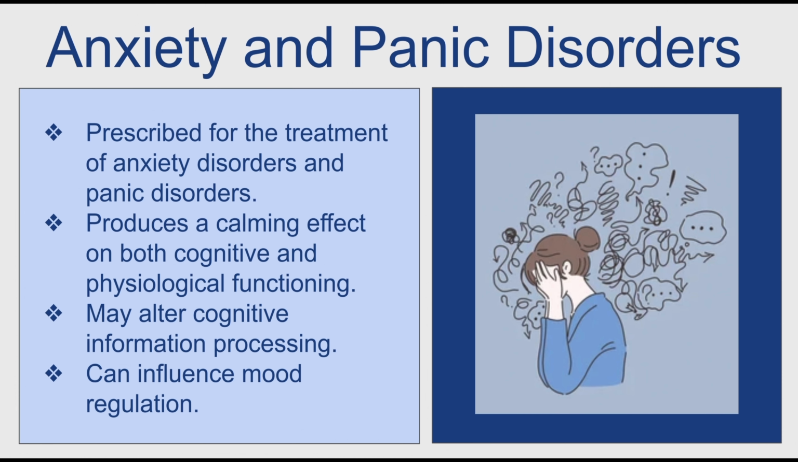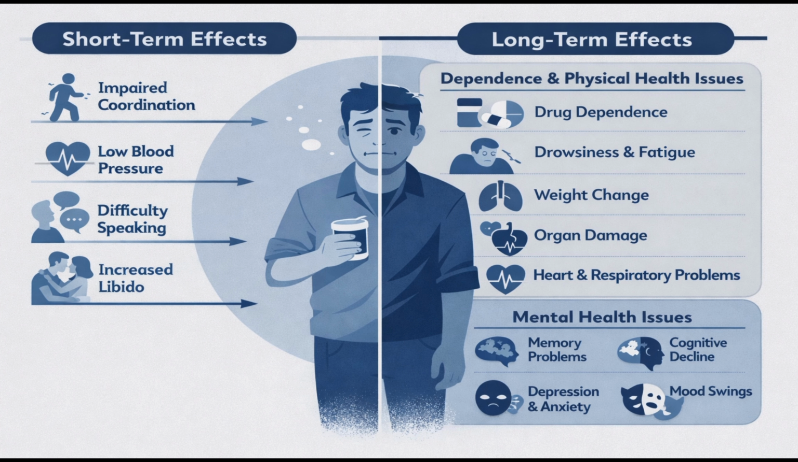Now, to go along with that, there are some short-term and long-term effects to taking Xanax. Short-term effects include impaired coordination, low blood pressure, difficulty speaking, and increased libido. Long-term effects include drug dependence, drowsiness, fatigue, weight change, organ damage, heart and respiratory issues, and there are mental health issues including memory problems, depression, anxiety, cognitive decline, and mood swings.